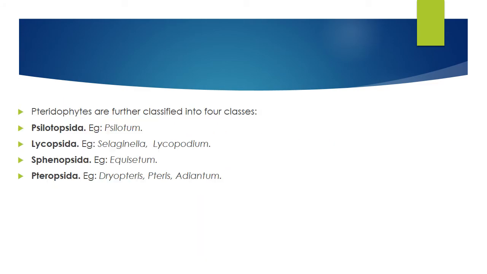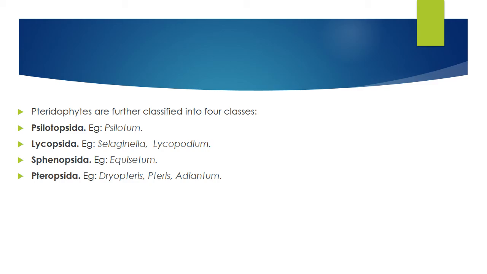Next, these are very important classes of pteridophytes. I need you to mug this up. Psilopsida is the first class of pteridophytes, and Psilotum is the example. Lycopsida: examples Selaginella, Lycopodium. Sphenopsida: Equisetum. Pteropsida: Dryopteris, Pteris, Adiantum. Adiantum is also called walking fern. I have not mentioned it here, so you can write it. Adiantum is also called walking fern. Write it down.